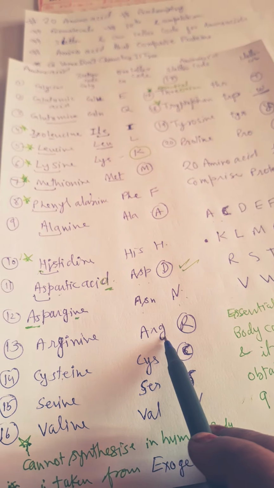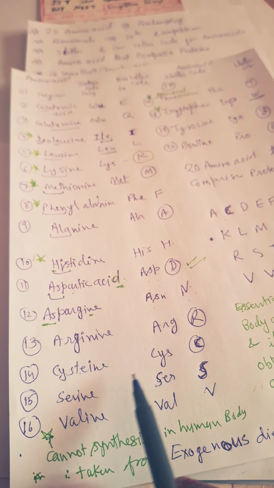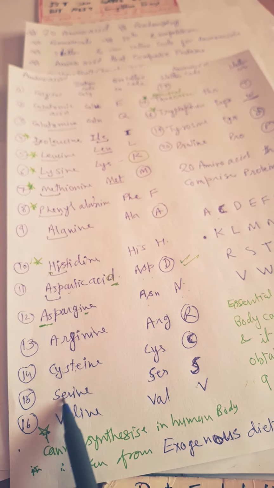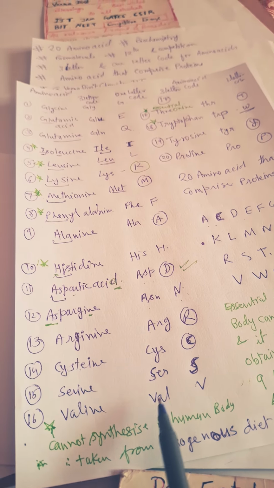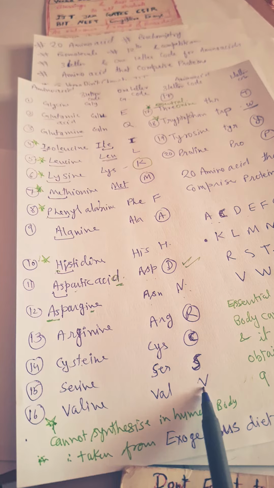Arginine, it is ARG R. Cysteine CYS C. Serine SER, 1-letter code S. Valine, 3-letter code VAL and 1-letter code is V.